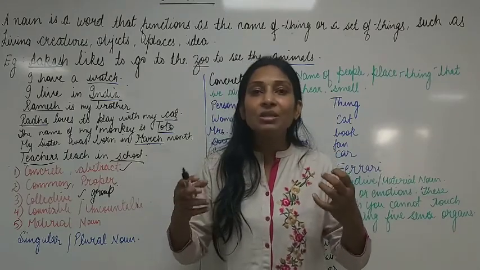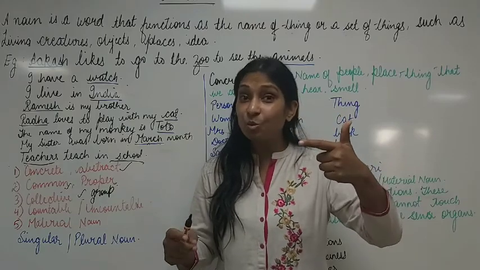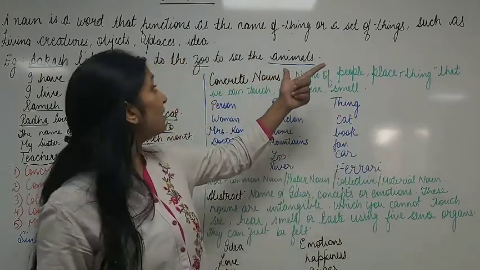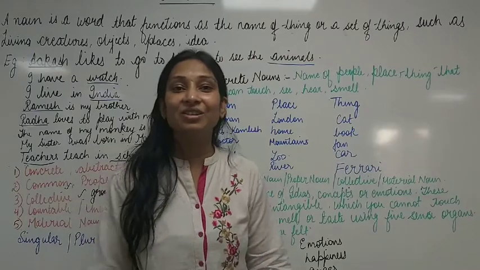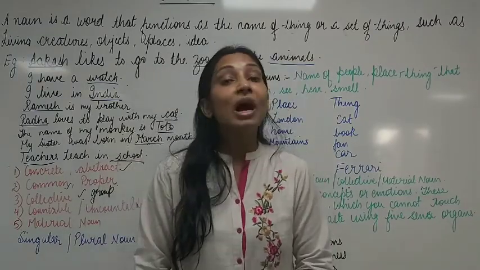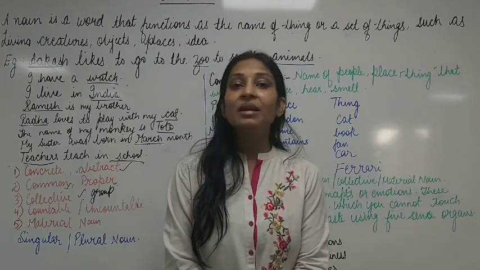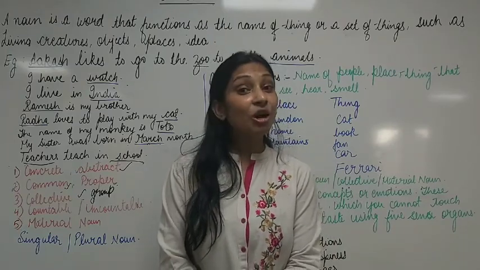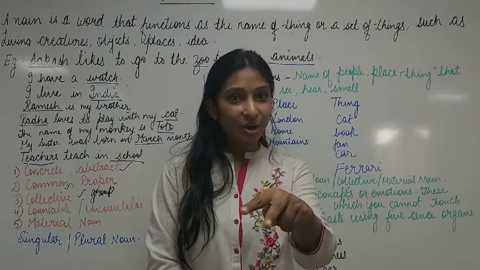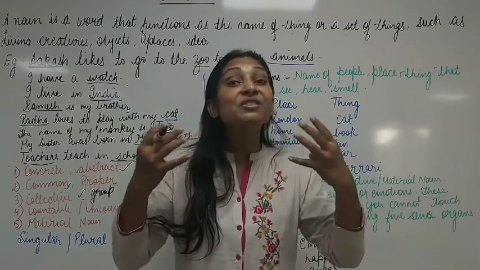So all those things which can be seen, touched or smelled are known as concrete nouns. And abstract nouns are those nouns which cannot be touched, which cannot be seen through eyes, which cannot be smelled through the 5 sense organs.